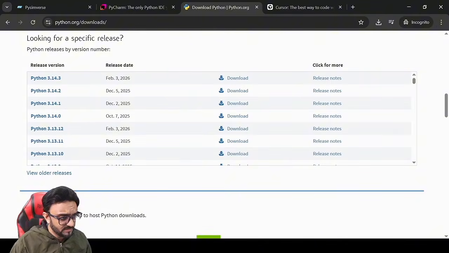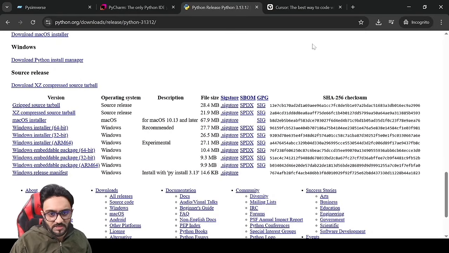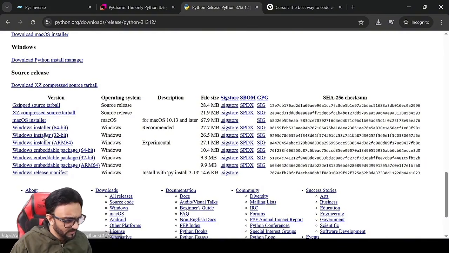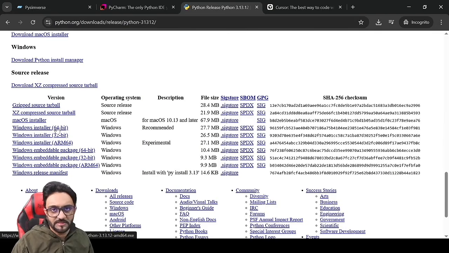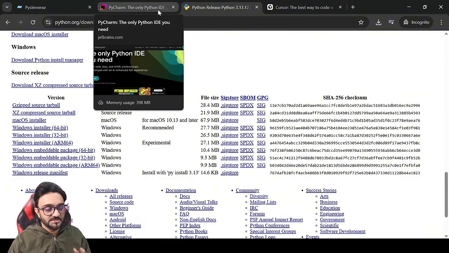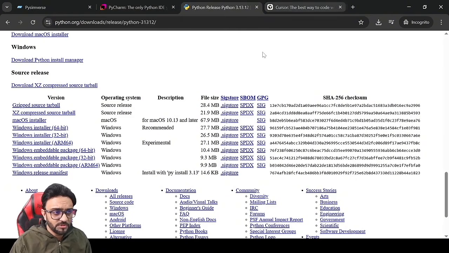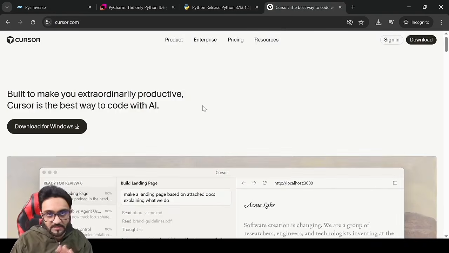You can select the specific versions here. For example, we are going to select 3.13.12. Let's select this. There seems to be an issue with the CSS file probably. Anyways, you can find here Windows installer 64-bit, and you can simply download and install this. That's pretty basic. And then we also need PyCharm. Now, here's the thing. If you want to use an AI IDE like Cursor, you can go ahead and do that completely.